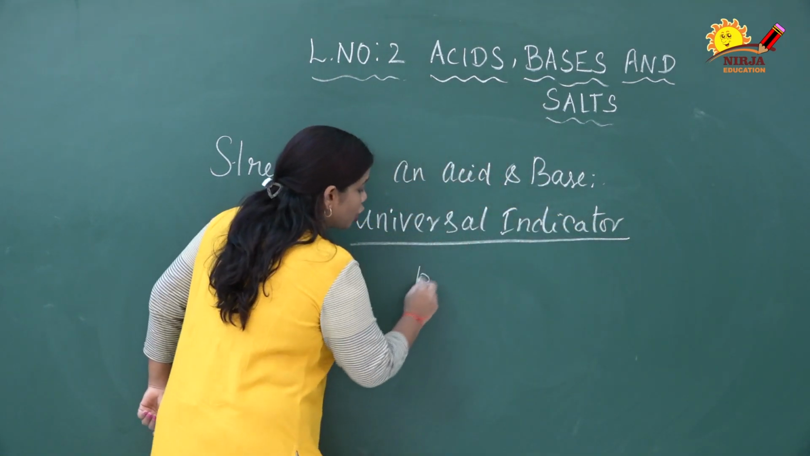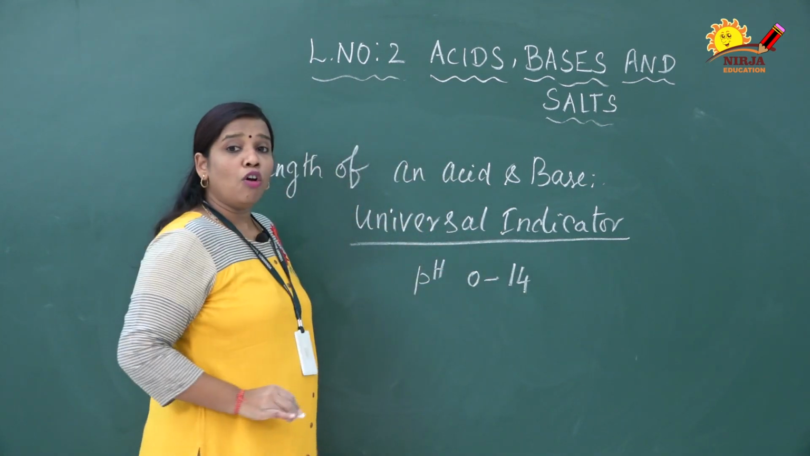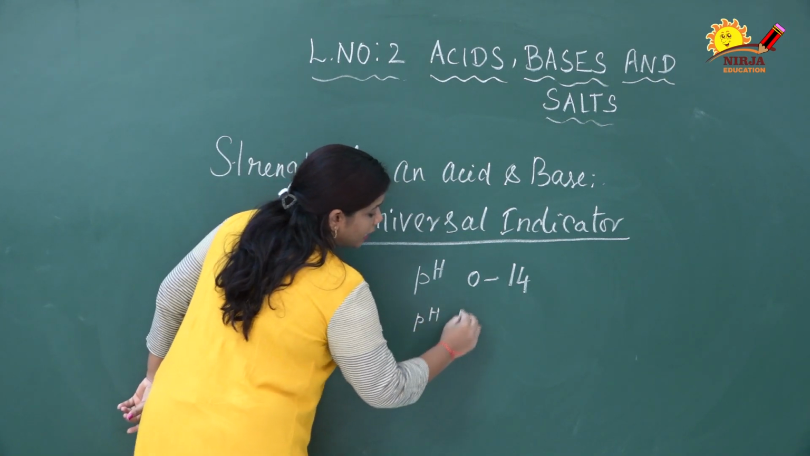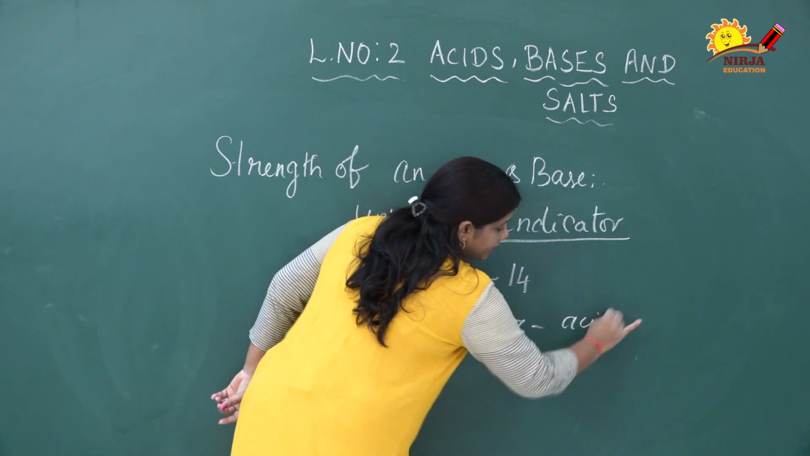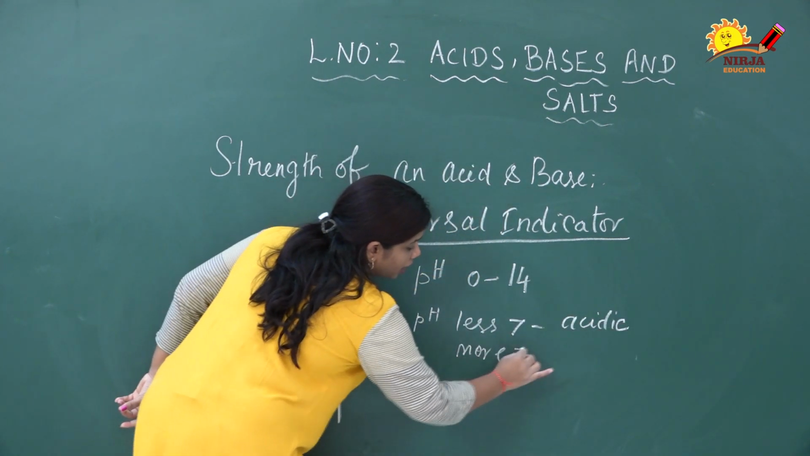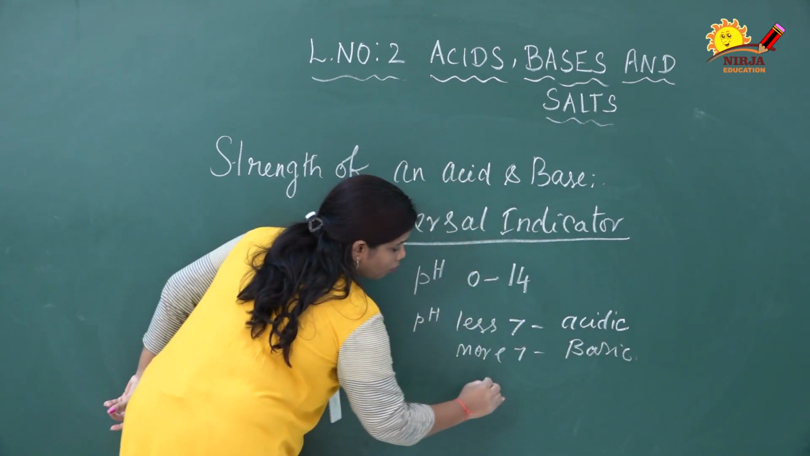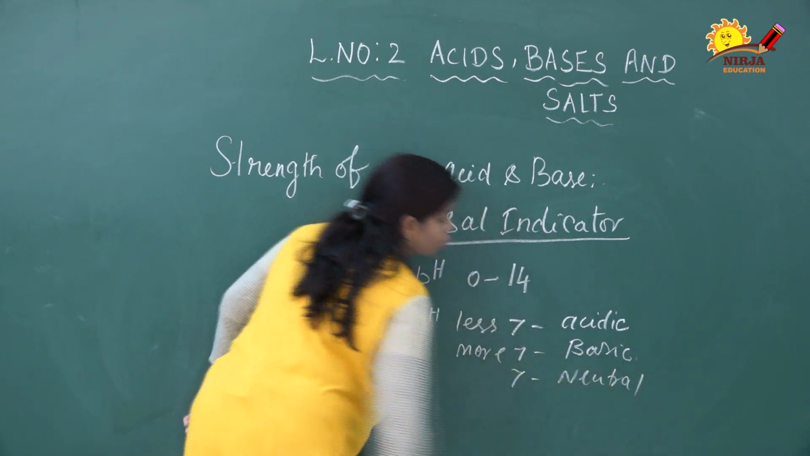Normally the pH range is 0 to 14. A pH value less than 7 is called acidic, more than 7 is called basic, and 7 is called neutral. These are the three different types of pH values.